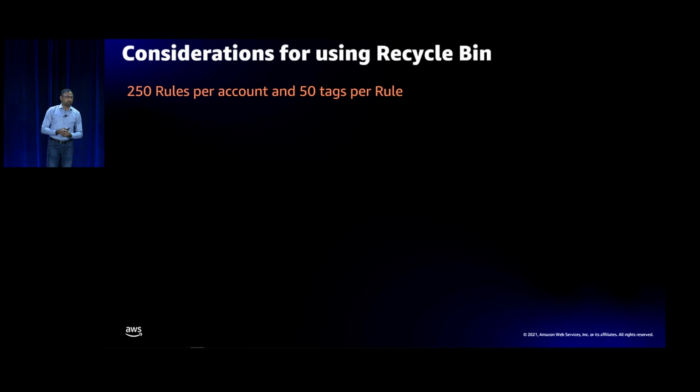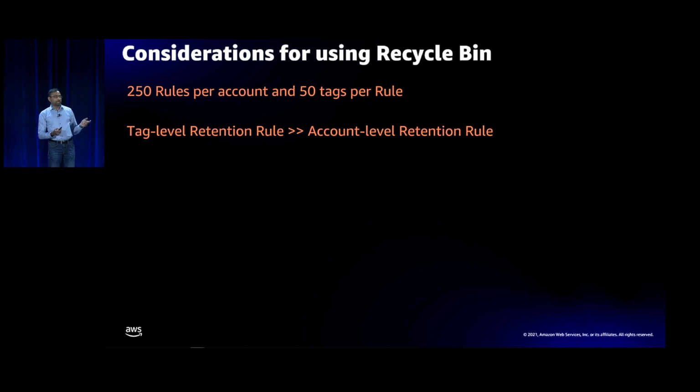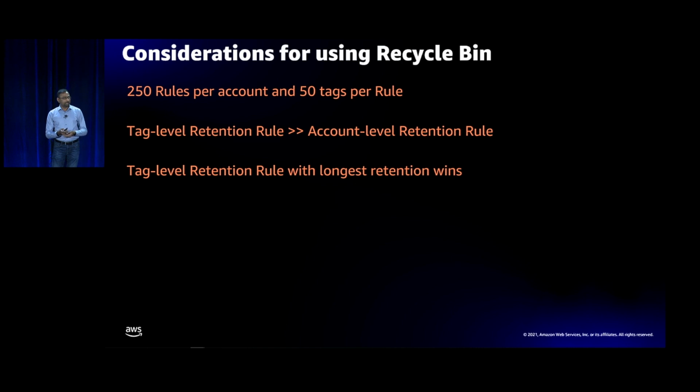You get a lot of rules per account, 250 rules and 50 tags per rule that you can specify. You can specify both tag level rules and account level rules for your snapshots, but your tag level rules will always take precedence over the account level rules. If you have multiple tag level rules, then the one with the longest retention time will be applied to the snapshots.